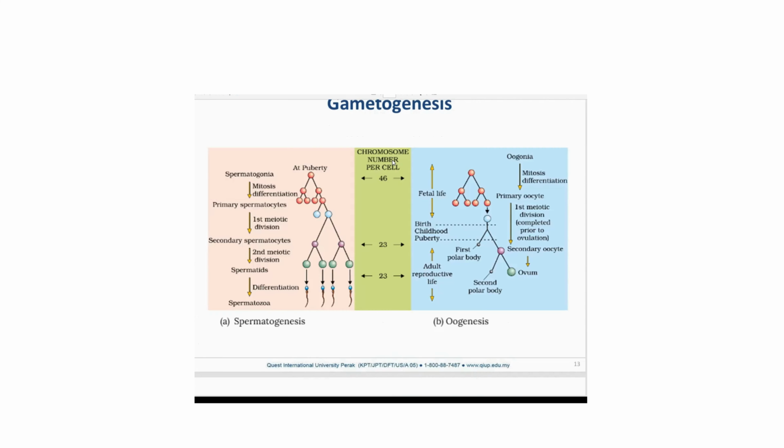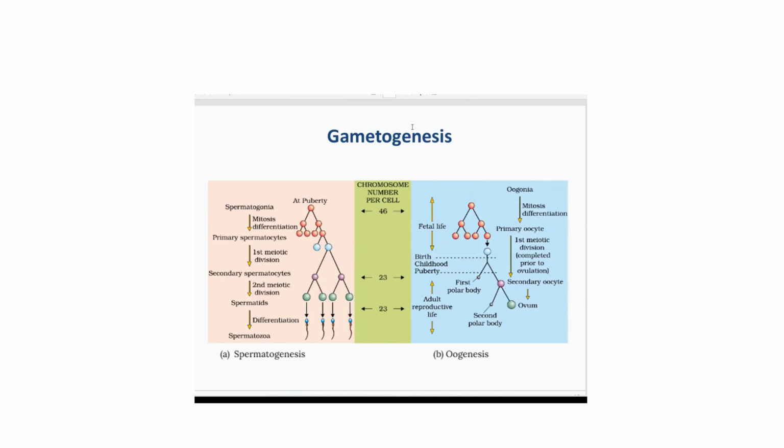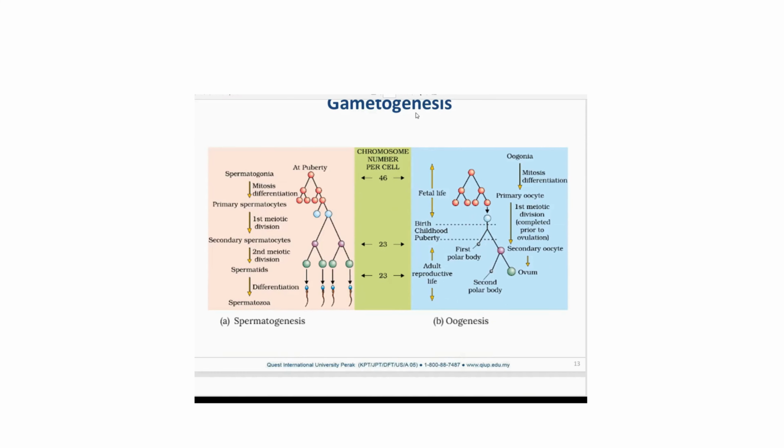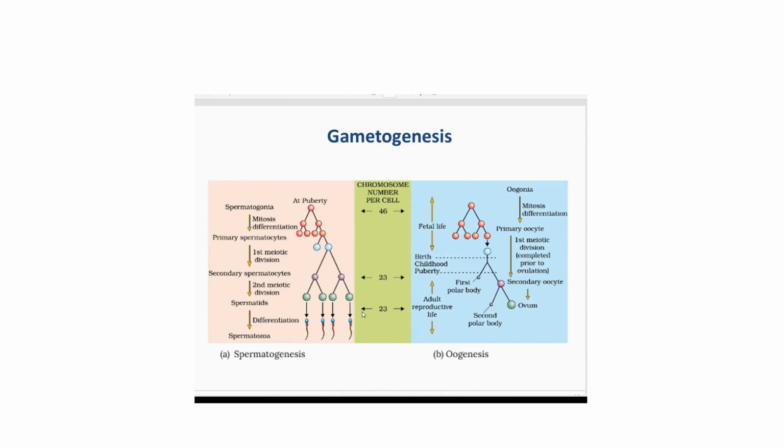I think that in A-level classes also you might have encountered these things. In your A-level courses, even in O-level, you might have been given some basic knowledge of this. Spermatogenesis is the process by which you make sperms. The other one is oogenesis, so that eventually you get the ovum. When you look at these two diagrams, there are significant differences between spermatogenesis and oogenesis.